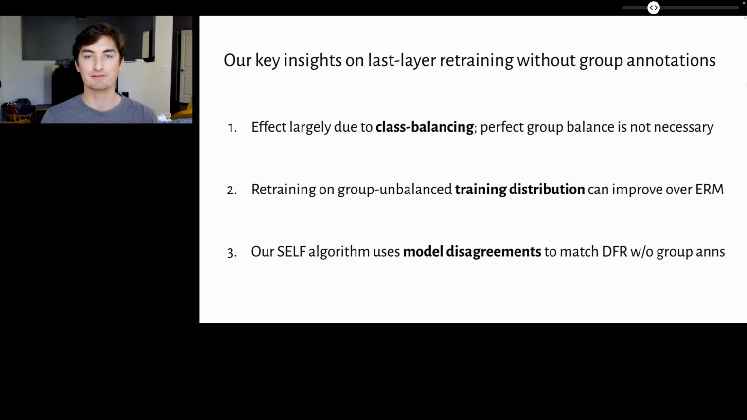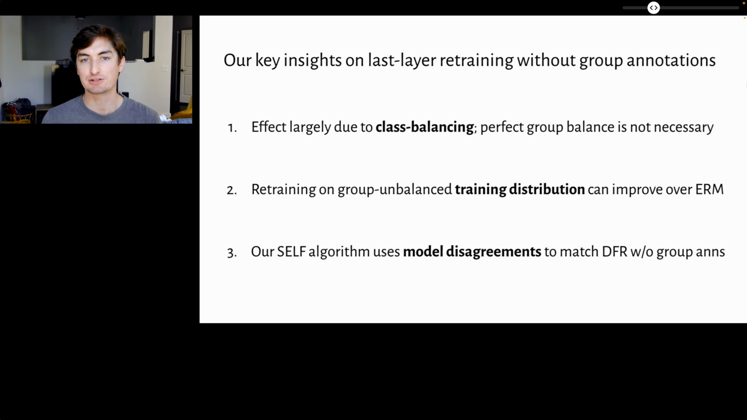In our work, we investigate the performance of last-layer retraining without any group annotations at all, and we come up with three key insights. First, we show that the effect of last-layer retraining is largely due to class balancing, and perfect group balance is not necessary to improve over ERM.